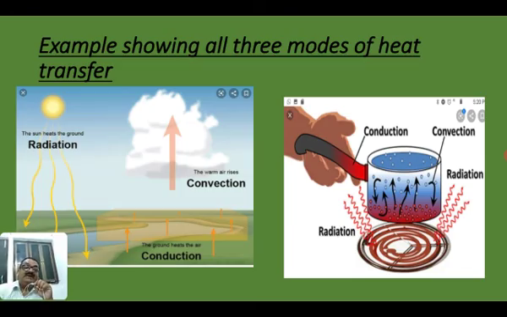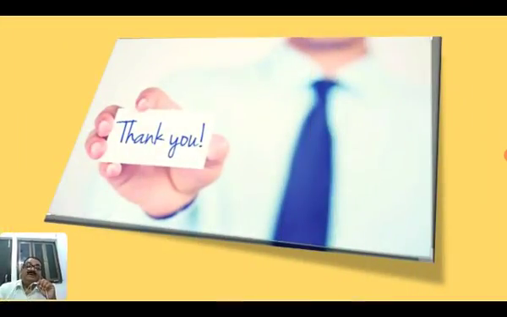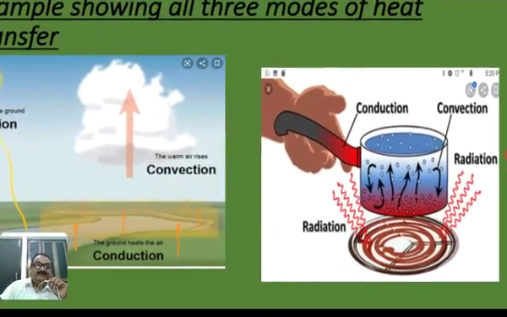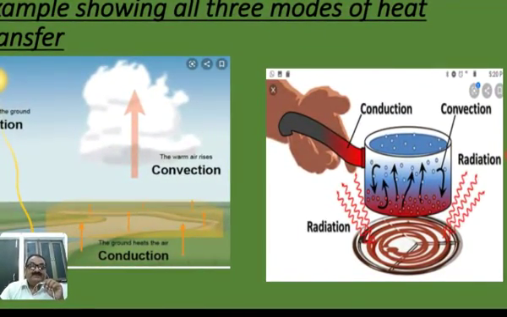Here is the second figure. You can see a utensil. Here is the radiation. When you stand near a gas stove, when you stand near a heater, what do you feel? You feel very hot. So what is this hotness? Because the heat comes to our body by radiation.